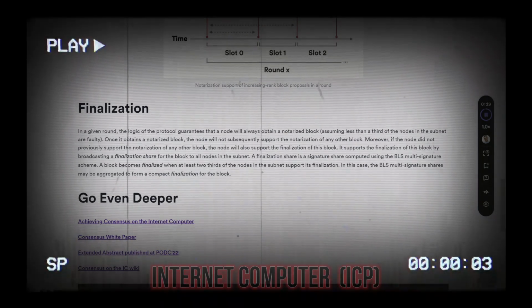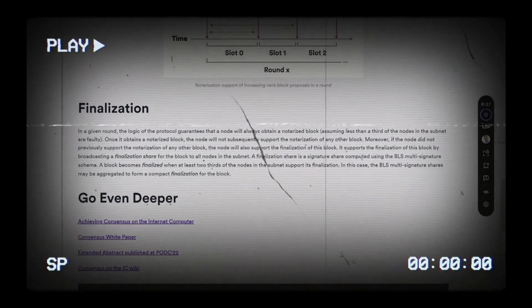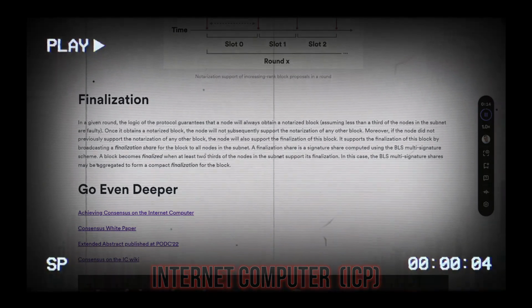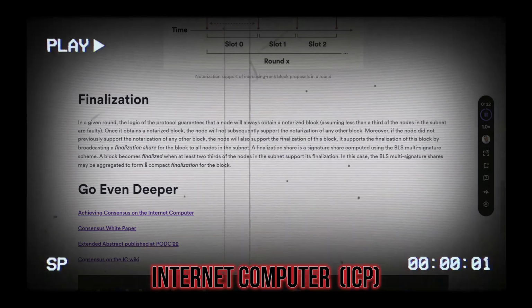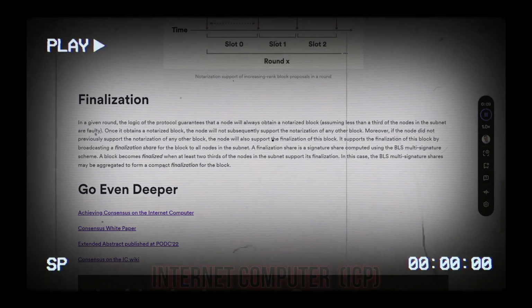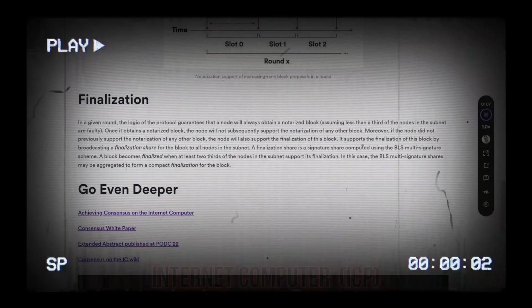A finalization share is a signature share computed using the BLS multi-signature scheme. A block becomes finalized when at least 2/3 of the nodes in the subnet support its finalization. In this case, the BLS multi-signature shares may be aggregated to form a compact finalization for the block.